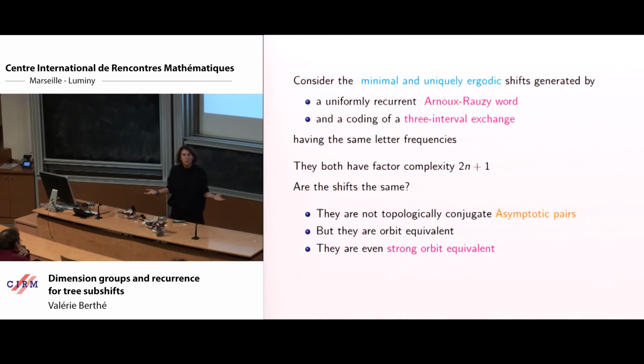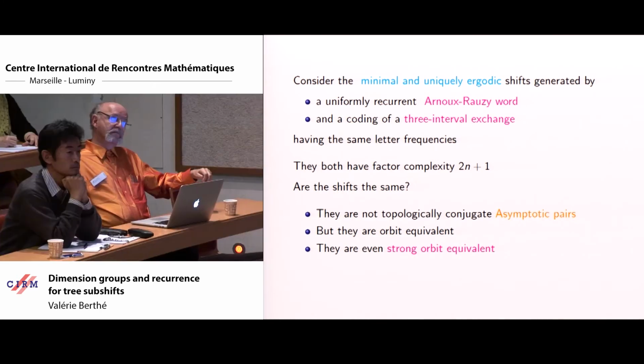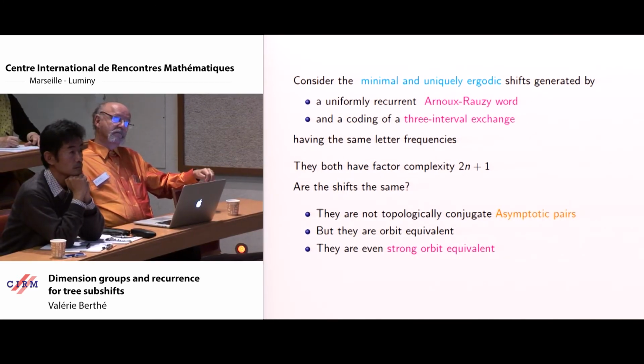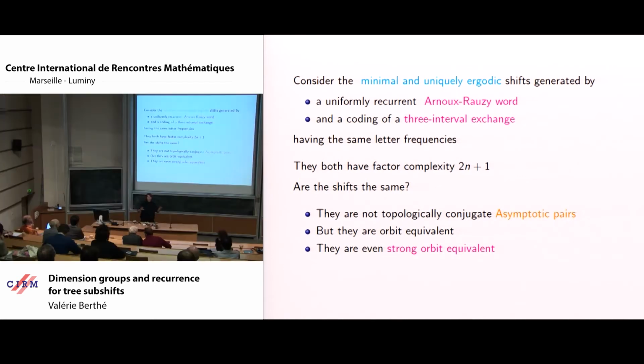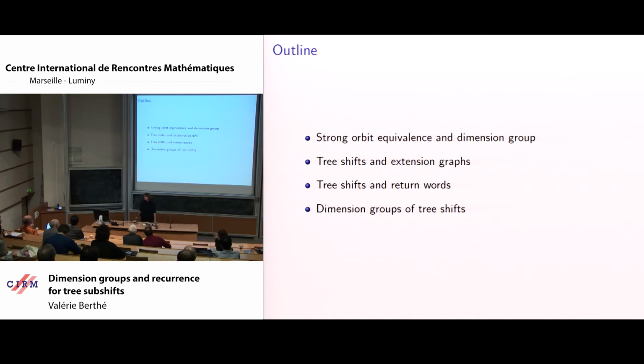I could ask the same question with Chacon, the Chacon shift with complexity 2n plus 1. But then it would not be orbit equivalent with either of these systems. We will need the notion of dimension group to be able to disprove orbit equivalence with Chacon. So we have a close relation between Arnoux-Rauzy words and interval exchanges and a big difference with Chacon, and we will try to put a finger on what makes the difference, and the difference will be of a combinatorial nature. This is what I will explain later.